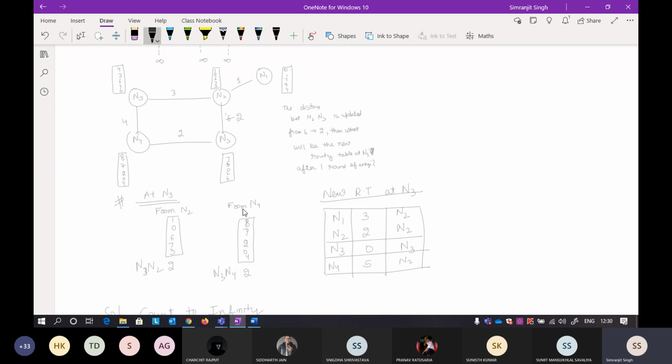Now in the routing table, I have updated this distance because I have to take the value of N3 to N2, which is the one step I have to do. So I updated the path between N3 and N2. When I followed the DVR algorithm, the new routing table is this.